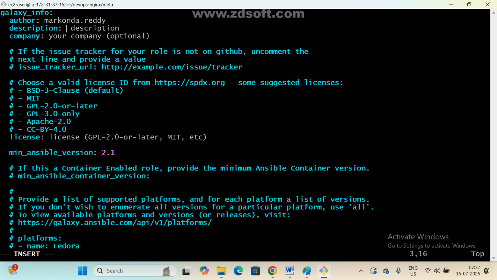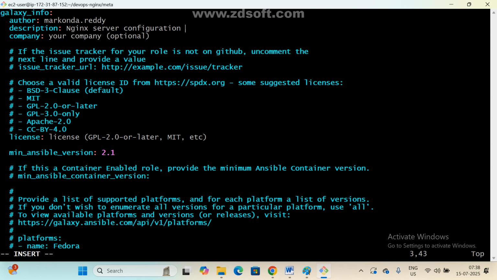Meta means you can add your information. Description: nginx deploy. Next, what is your company name?